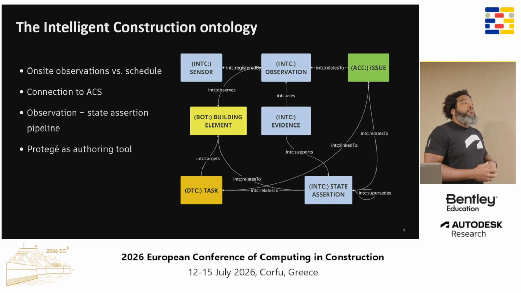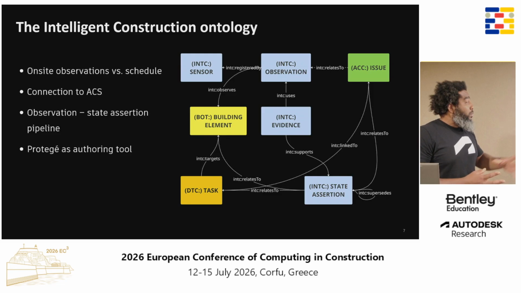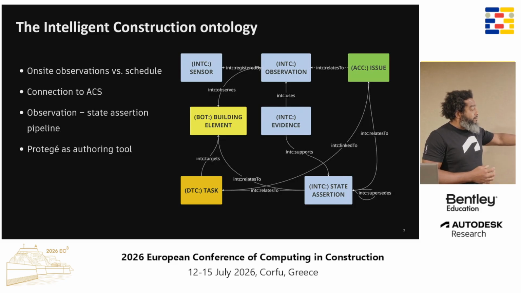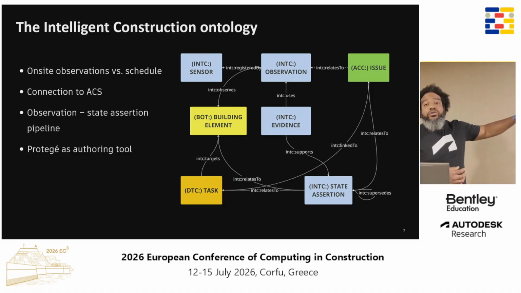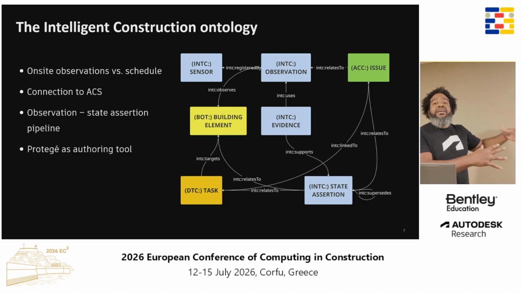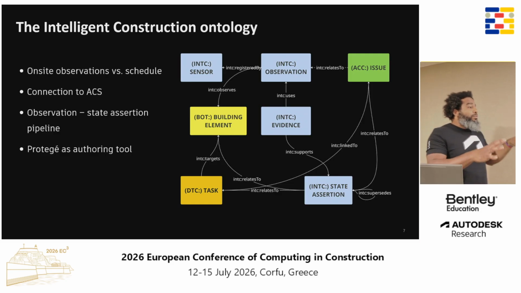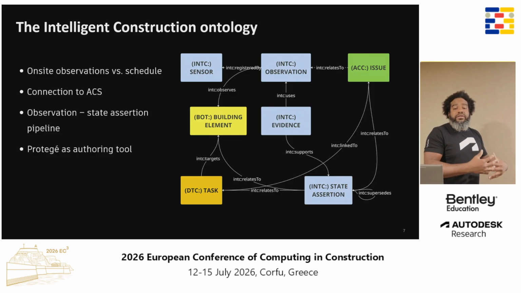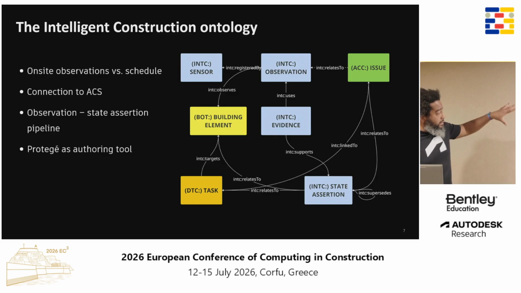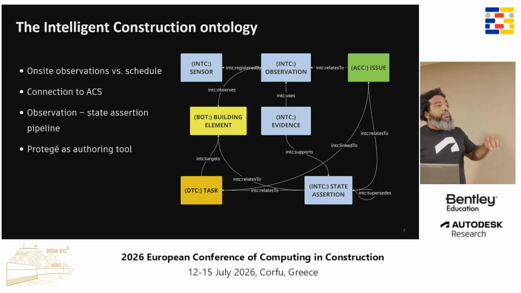It's basically that there is a wrongly mounted window in this particular room, or there is a task that should be marked as complete that is now under review. And this is the kind of information that we store in the graph. And everything is data set. The most important thing here is that we put everything at the data level, because all the agents are working data-centric. This is the part that we use to store all the information and help us understand why something happened that shouldn't have been happening.